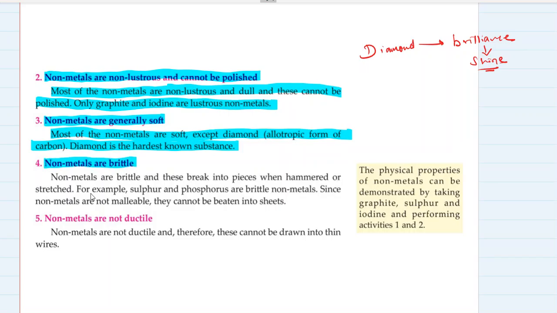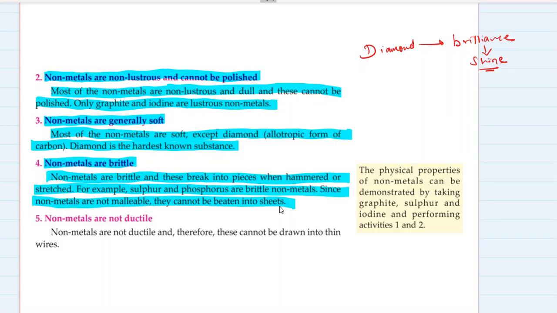Non-metals are brittle and these break into pieces when hammered or stretched. For example, sulfur and phosphorus are brittle non-metals. Since non-metals are not malleable, they cannot be beaten into sheets. They are brittle. Non-metals are not ductile and therefore cannot be drawn into thin wires.